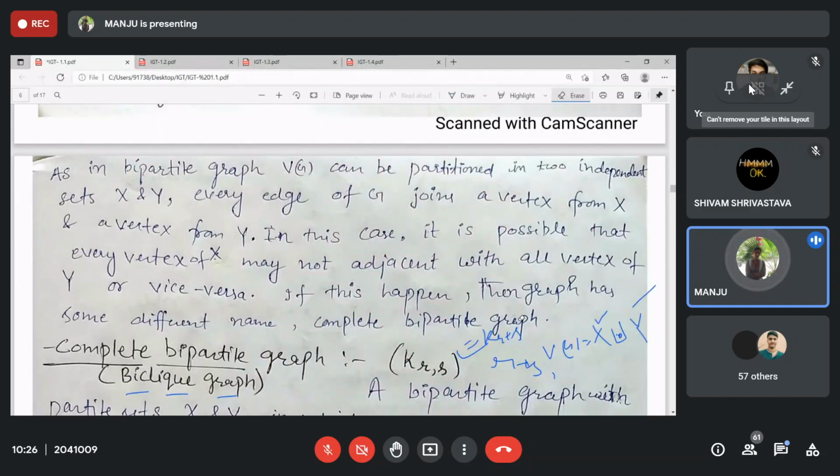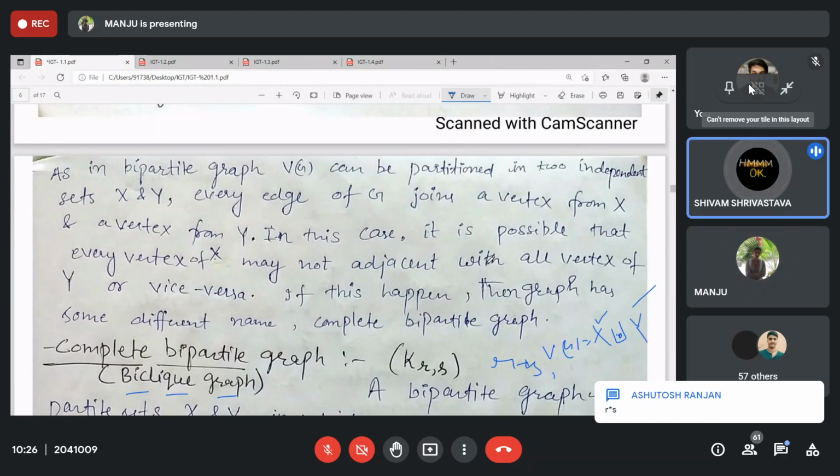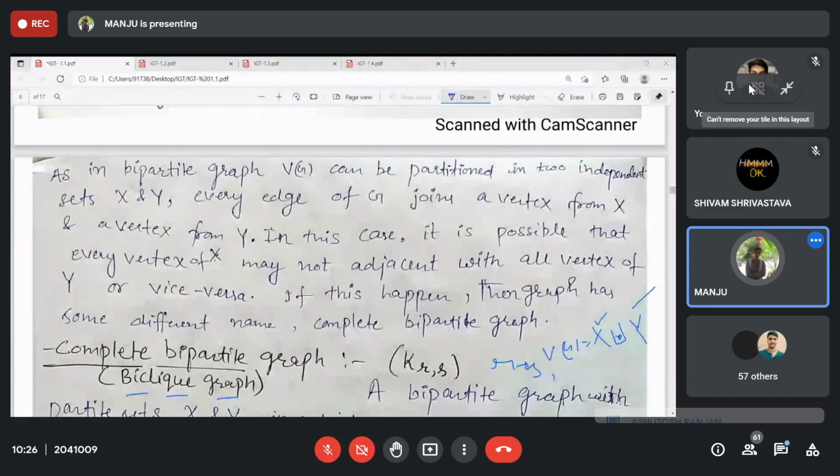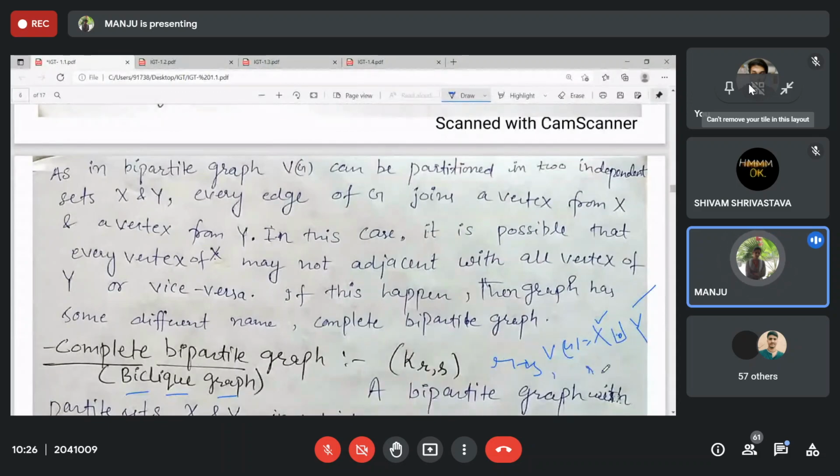So what should be the size of a complete bipartite graph? R into S. Because you have R vertices in X and S vertices in Y. One vertex is adjacent to S vertices, the next is also adjacent to S vertices, and so on.